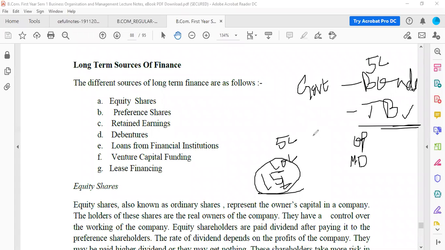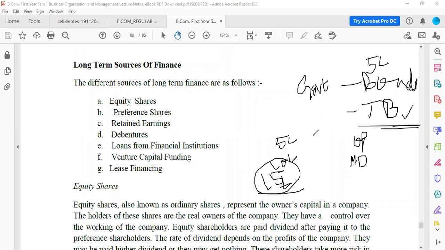But here the government is getting your money and the government will be paying you interest. Since RBI is giving these bonds, there is more guarantee and more trust, so they have to pay you a good amount of interest.